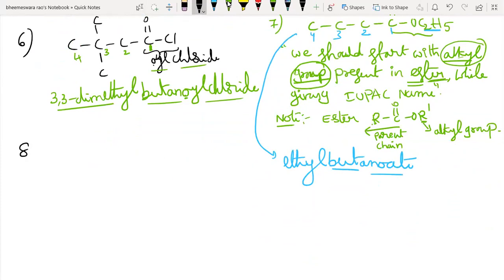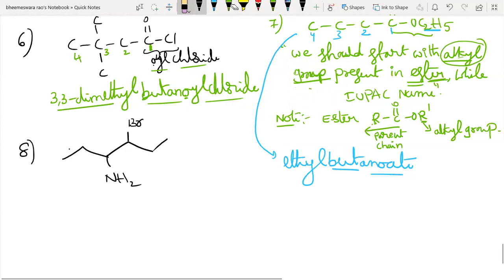Next. Yes. Its name is... sorry. Tell me how many carbons.